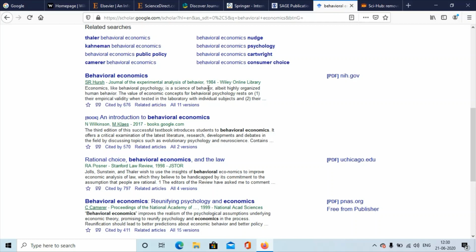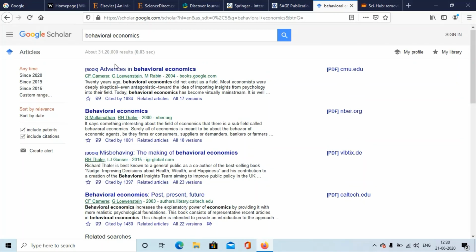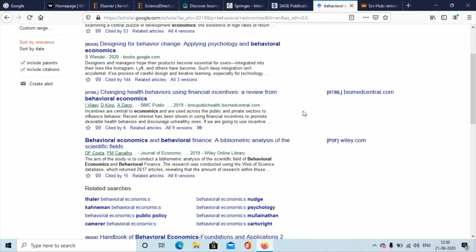This is something you can refer to, because these are the top publishers. JSTOR is a very good publisher, so you can look for JSTOR papers also. Now, if you want to customize your search, you can come to this section. This is anytime, or you can select since 2019. If you want to see recent research, you can look for since 2019. This one is Behavioral Development Economics, published in Elsevier in 2019. It's a very good paper, and you can go and look for it.